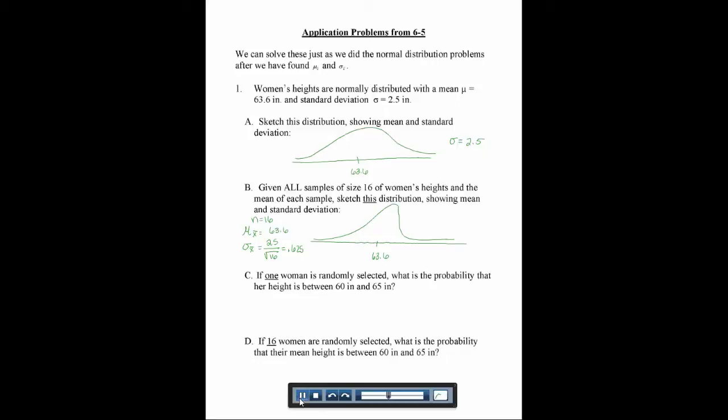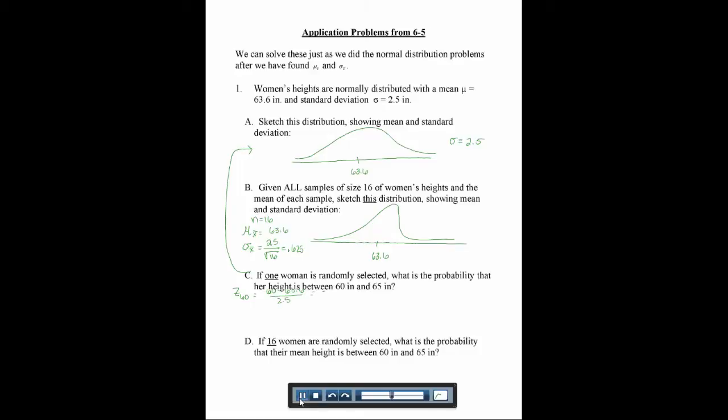So part C says, if one woman is randomly selected, what's the probability her height is between 60 and 65 inches? Since we're just talking about one woman, not a group of them, we're going to use the original distribution. We'll use everything we've learned in previous sections. We can use our calculator. We'll find the z-scores, then use our calculator. So we'll find the z-score of 60, which would be 60 minus 63.6 over 2.5.